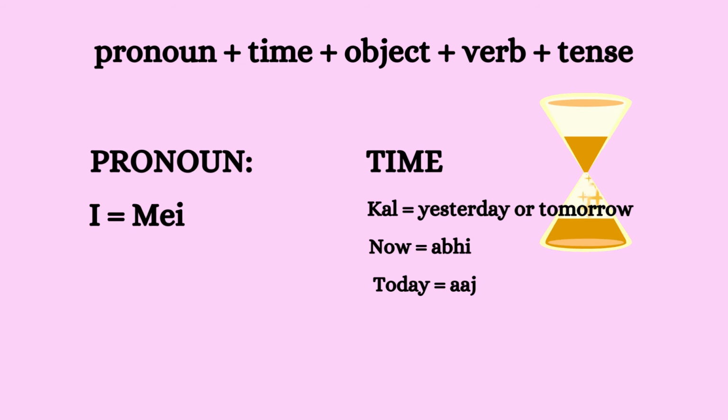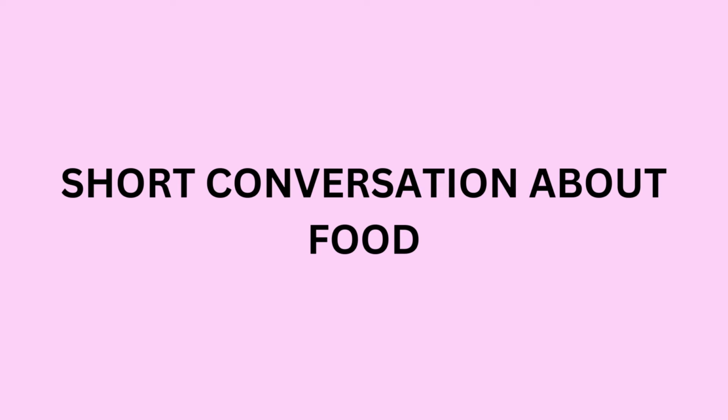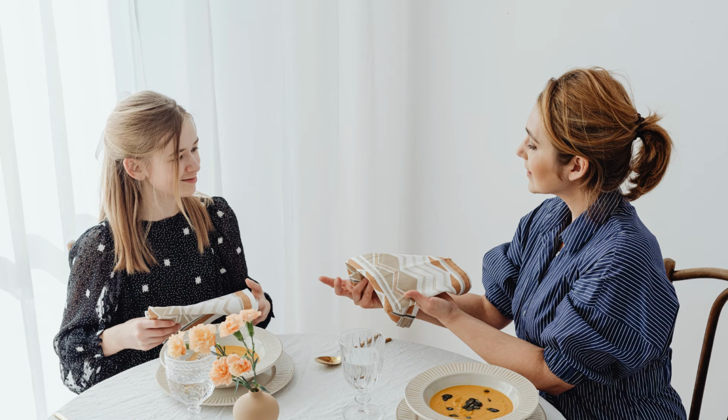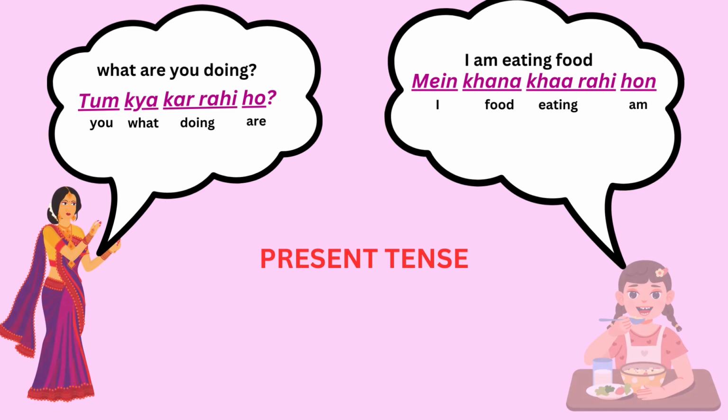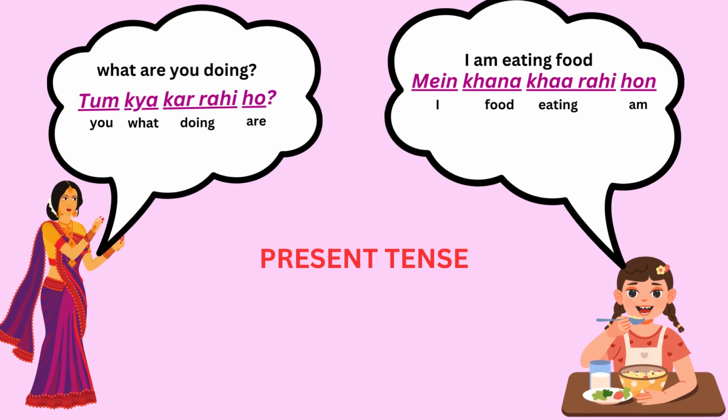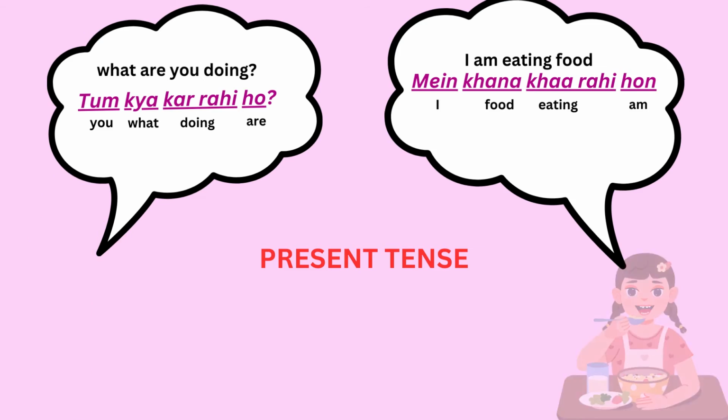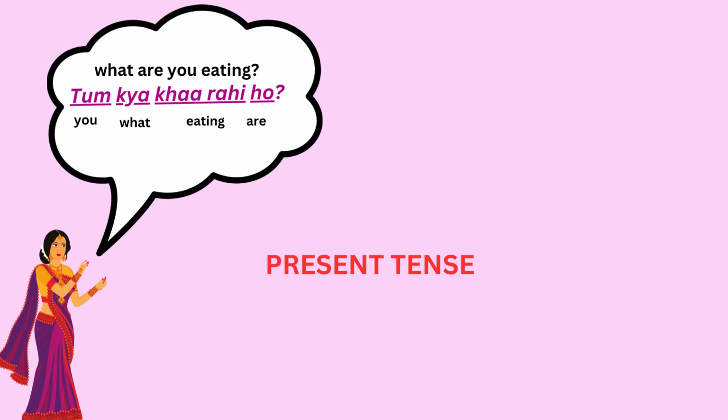Let's have some clarity with the help of a short conversation. It's a conversation between a mother and a daughter where they are discussing what the daughter had eaten. The mother says, तुम क्या कर रही हो? What are you doing? मैं खाना खा रही हूँ. I'm eating food. The mother says, what are you eating? तुम क्या खा रही हो?